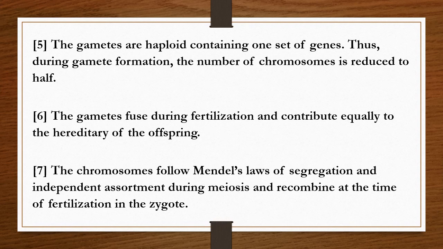The chromosomes follow Mendel's law of segregation and independent assortment during meiosis and recombine at the time of fertilization in the zygote.